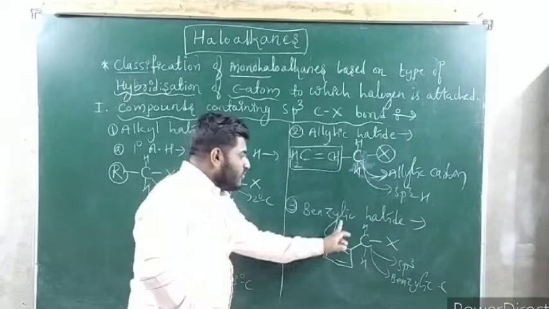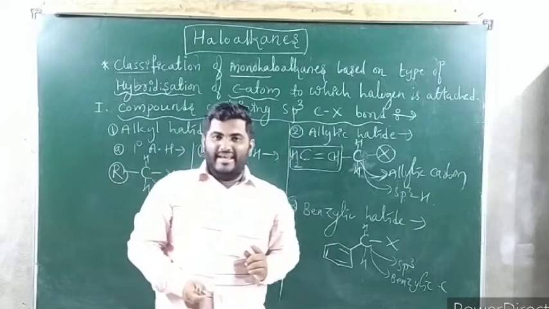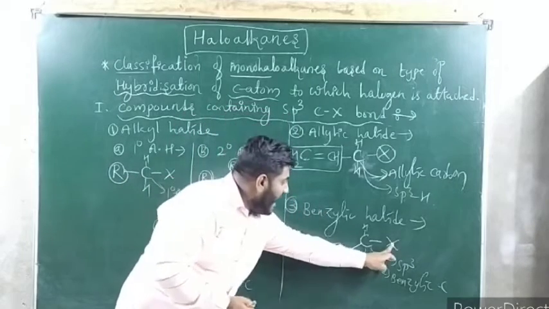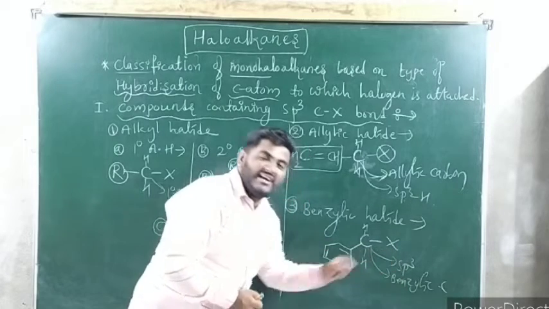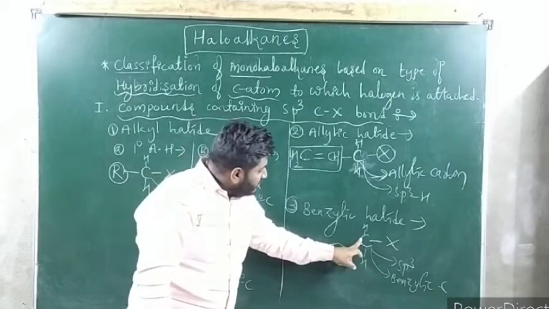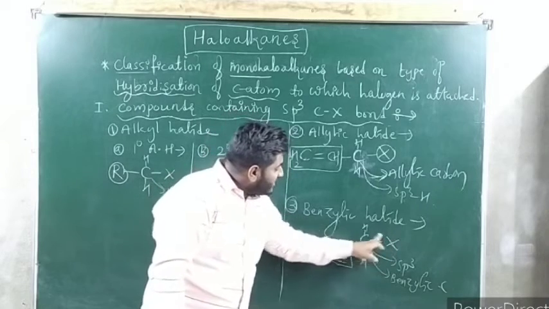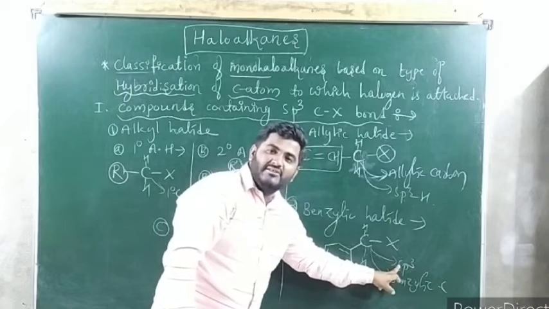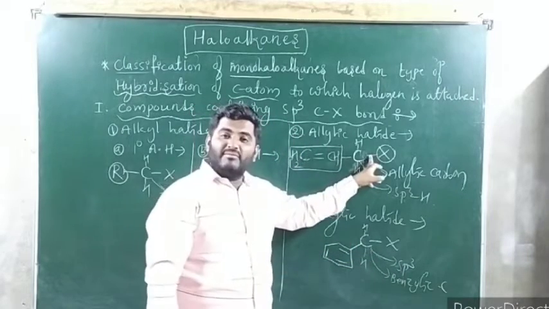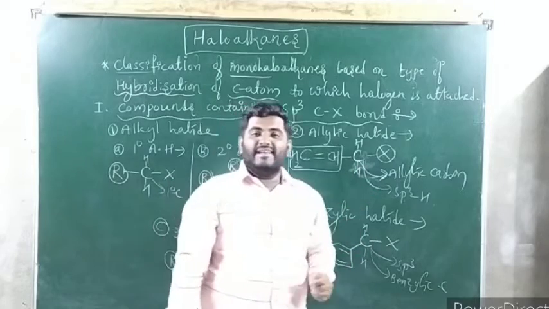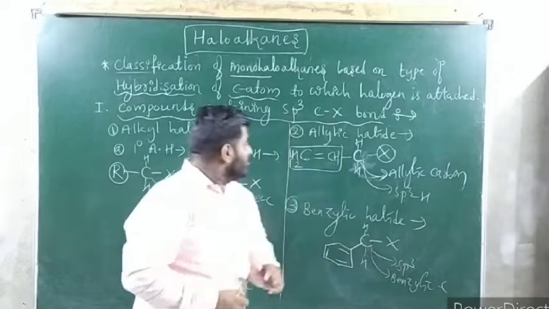So what are benzylic halides, sir? Benzylic halides are the haloalkanes in which the halogen atom is attached to which carbon? An sp3 hybridized carbon. How are you telling sp3, sir? Because the carbon is attached by all single bonds, no? So the halogen atom is attached to an sp3 hybridized carbon next to a benzene ring. There, next to a carbon-carbon double bond; here, next to a benzene ring. Therefore the name benzylic.